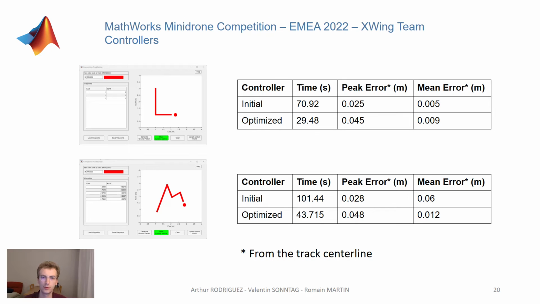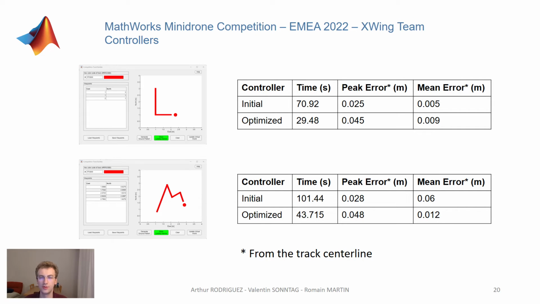As far as the controller is concerned, it can be seen that the initially provided controller is good enough to satisfy the accuracy criteria. It indeed keeps the drone within 3 cm from the track center line. However, given that each side of the track center line is 5 cm wide, it means that there is a 2 cm margin in terms of accuracy.